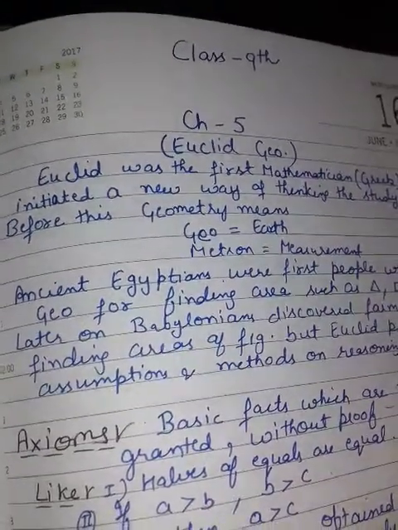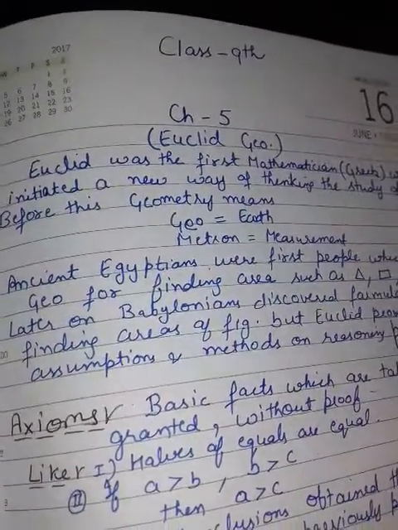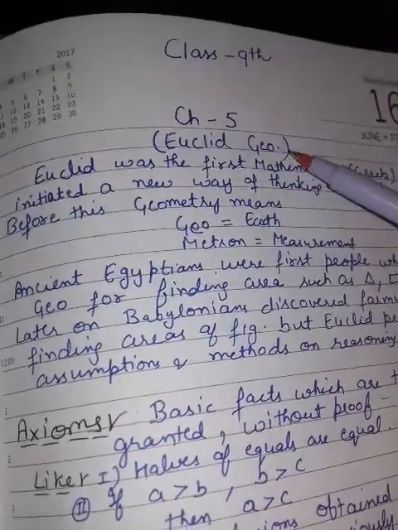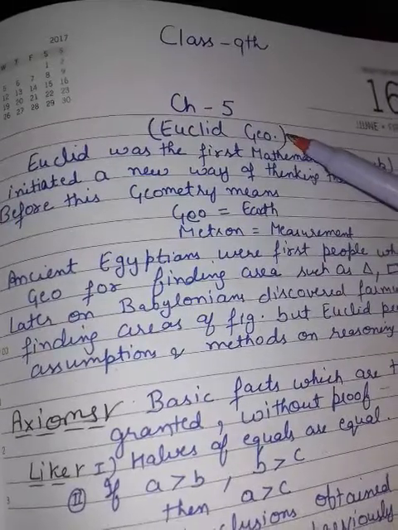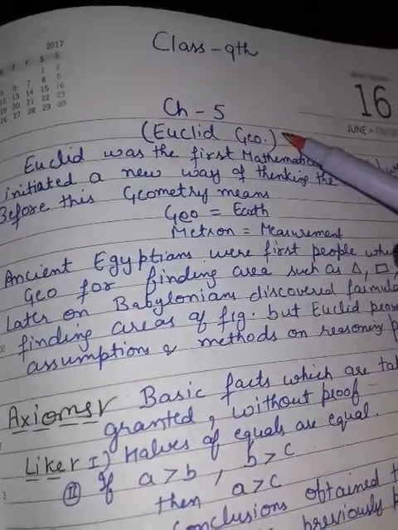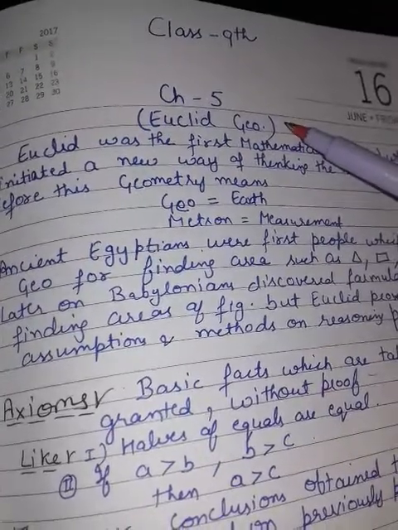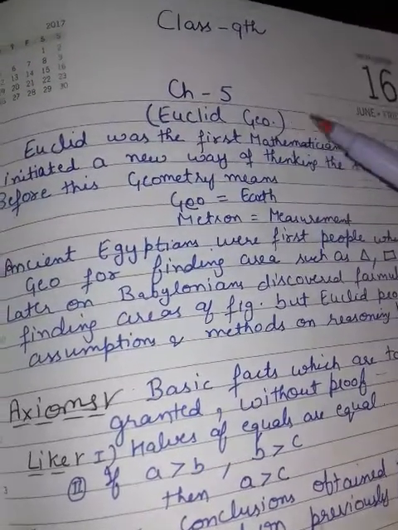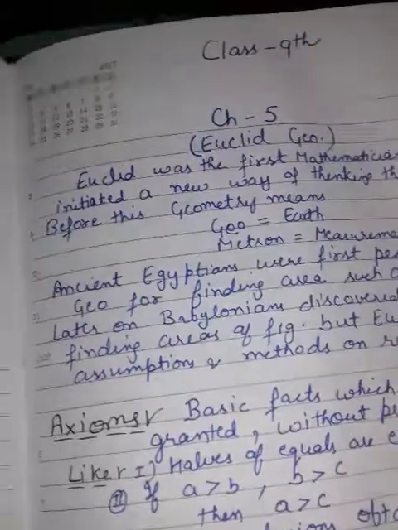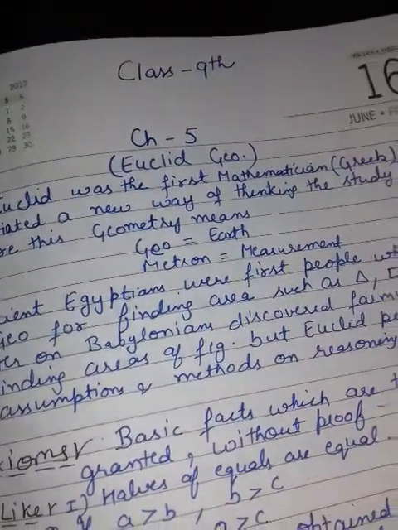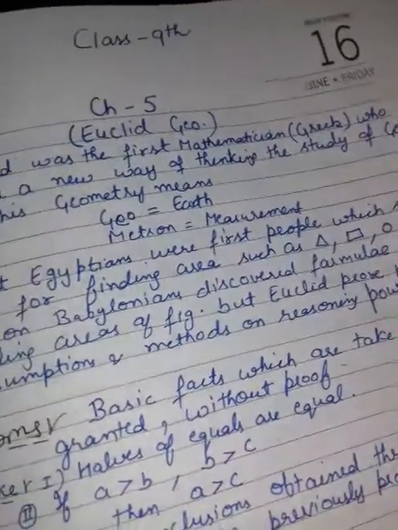Hello friends, today I am taking the concept of Class 9th, Chapter 5, Euclid Geometry. Firstly, before doing this concept, I want to explain the meaning. What is Euclid? Why are we saying it Euclid Geometry? Euclid was the first Greek mathematician who initiated a new way of thinking in the study of geometry.